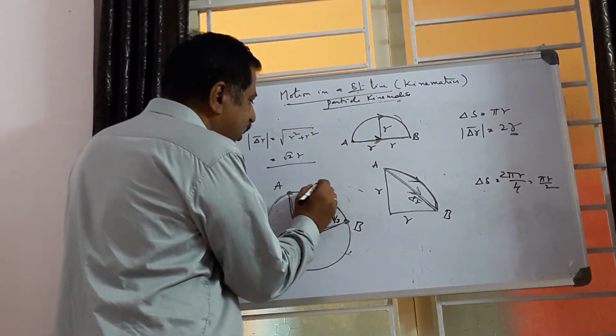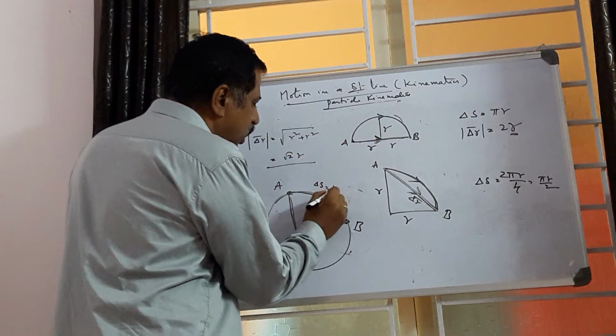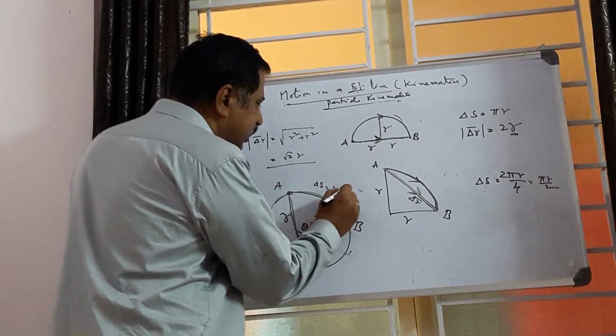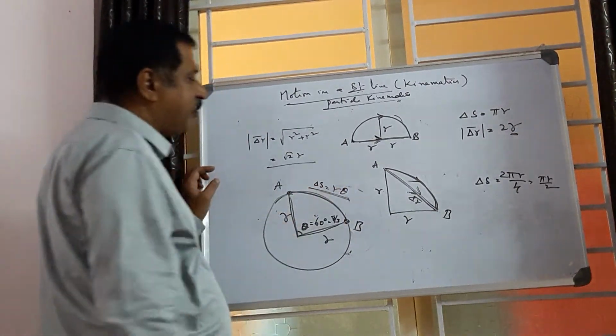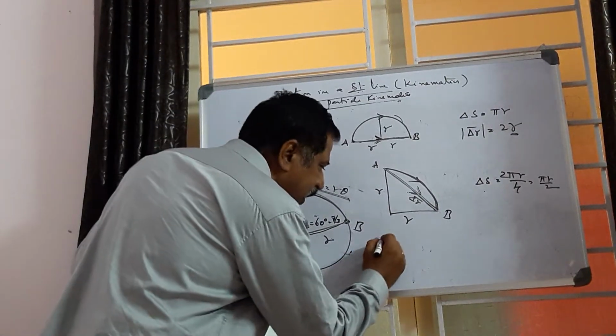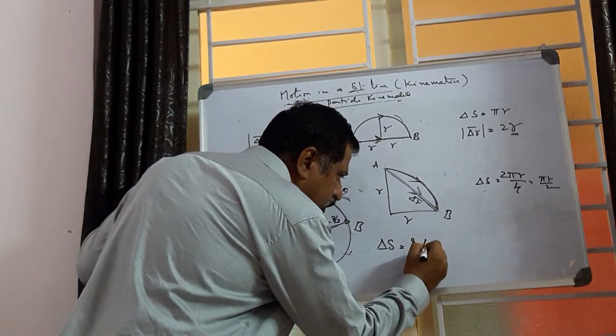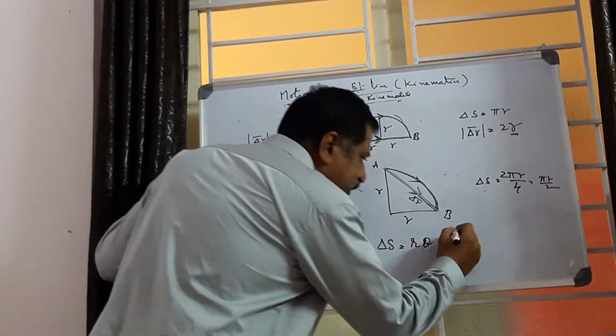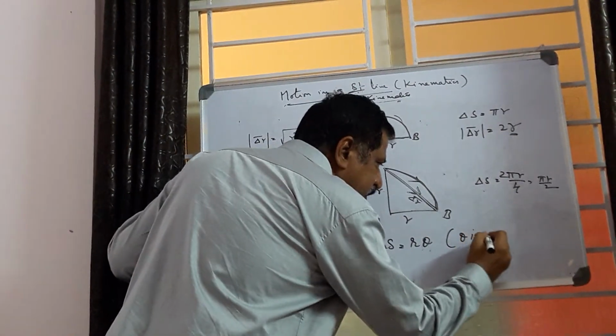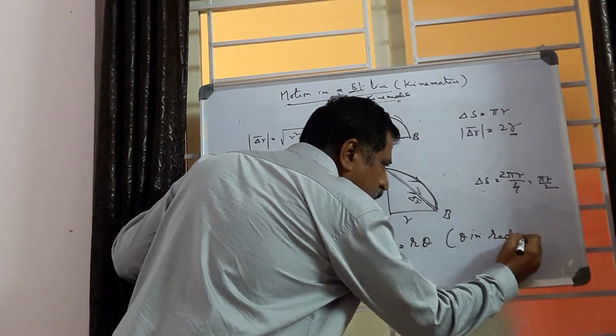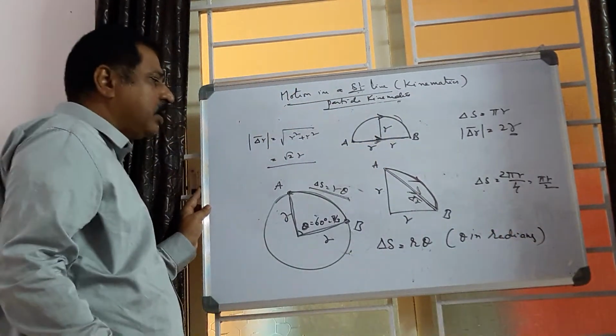It is the length of the arc. Delta S is equal to R theta, where R is the radius of the circular path. This is the formula for the distance travelled by a particle or a body: R into theta. Theta must be in radians.